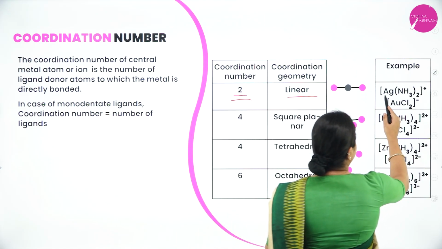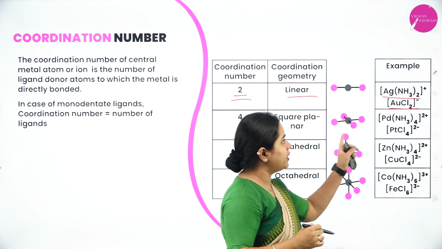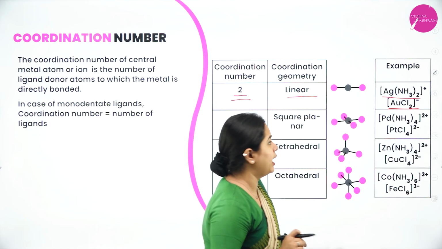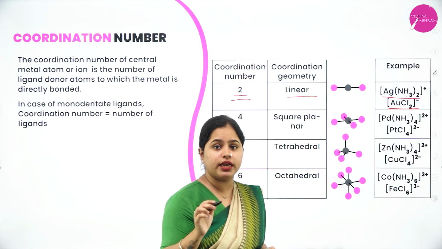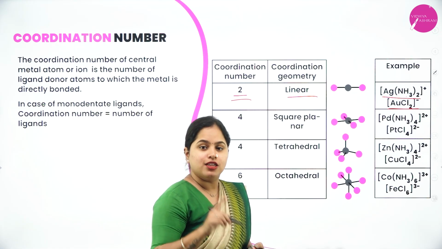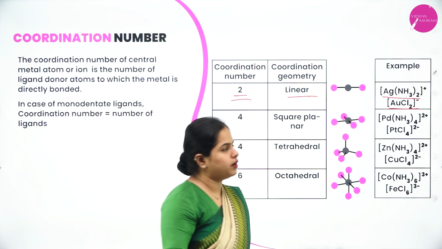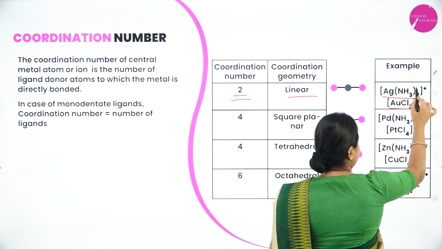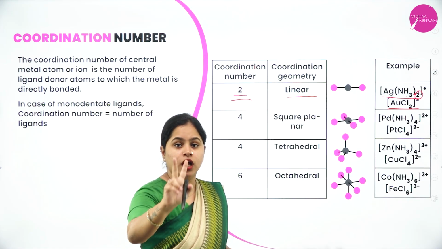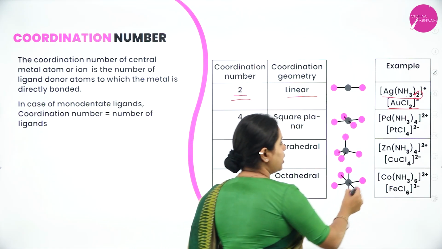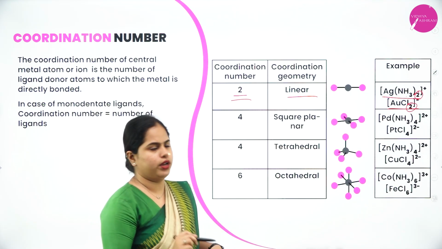As you can see here, Ag(NH3)2 plus, AuCl2 minus. In this case, can you tell me which one is the ligand? NH3 is the ligand here. We have already studied NH3 is a unidentate ligand. In a unidentate ligand, the number of ligands and coordination number will be the same. So as you can see, it is NH3 twice, which means there are 2 ligands. So the coordination number is 2. Here also the coordination number is 2, because Cl minus is also a unidentate ligand.